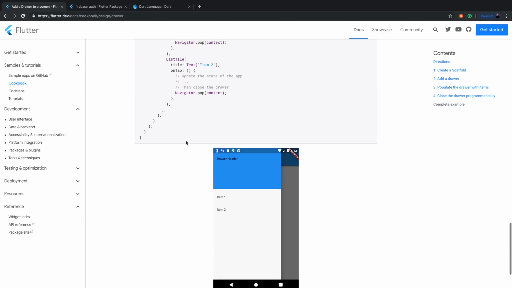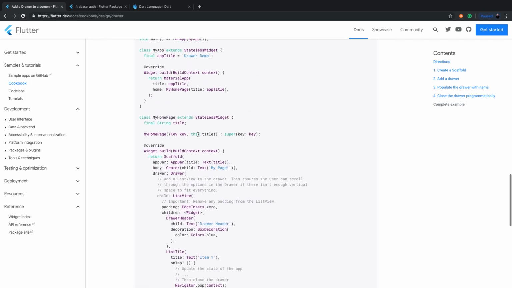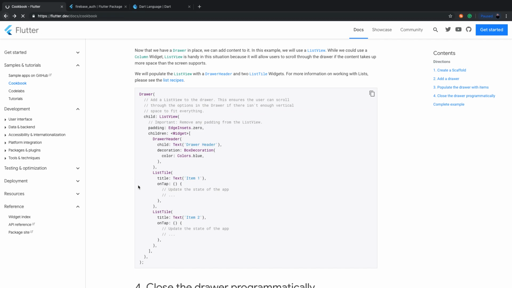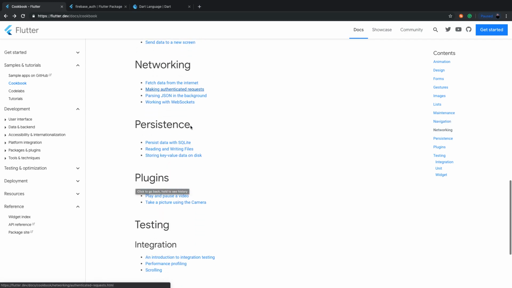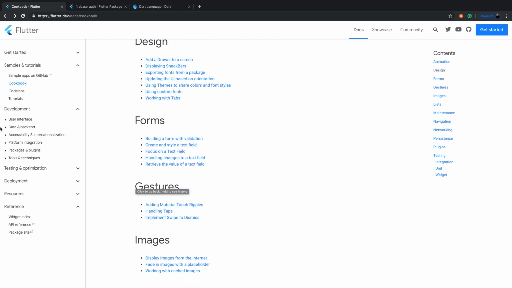So that's huge as well, if you need this, which a lot of apps do use, these types of drawer systems, Twitter, all those. If you want these little sliders, you can customize this. So it's a way of doing it as well. And they have a bunch more, right? Even up to maintenance, navigation, networking, examples to really help you learn. So go through all of these.